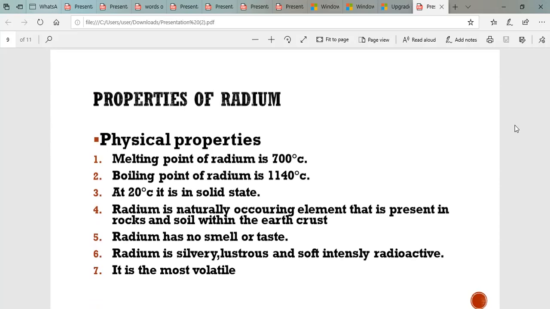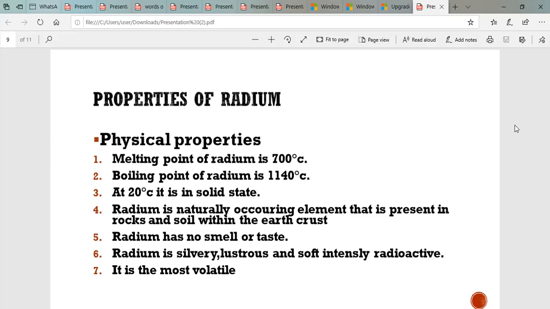Properties of radium. Here are some physical properties of radium. What are physical properties? The properties that are associated with the physical state of a substance are called physical properties. For example, taste, smell, melting point, boiling point, temperature, etc. Here are some physical properties of radium. The melting point of radium is 700 degrees Celsius. It melts at 700 degrees Celsius. The boiling point of radium is 1140 degrees Celsius.